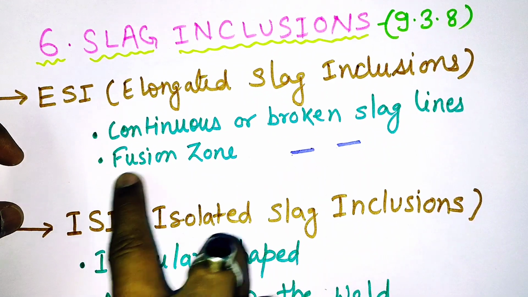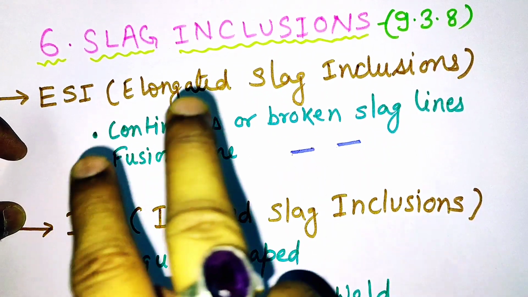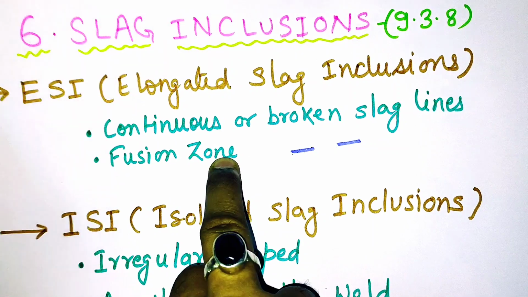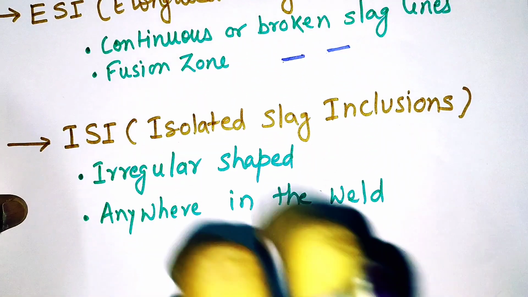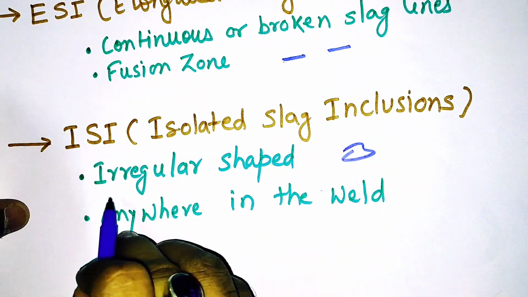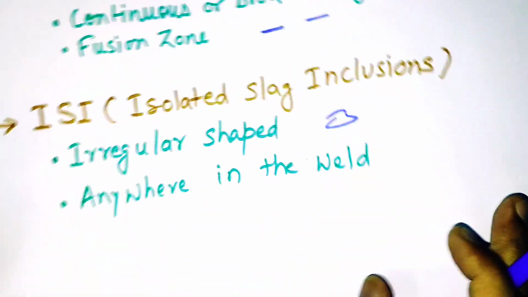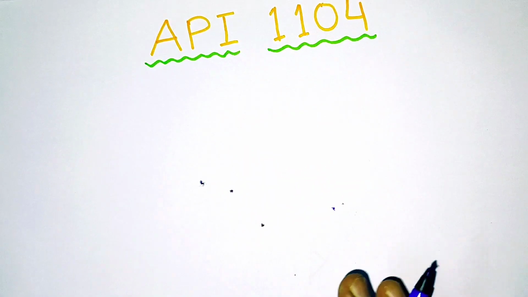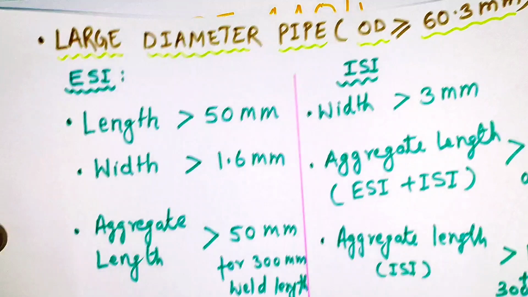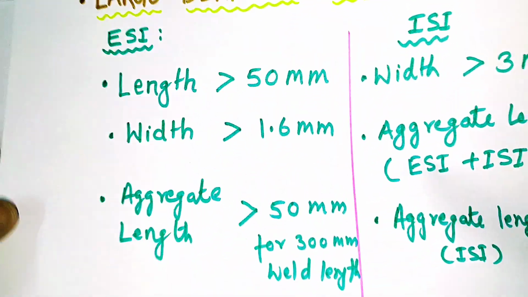If the inclusion is in a line, then this is an ESI. And the second thing is it is found most of the time in the fusion zone, whereas the ISI is of any irregular shape and it can be found anywhere. So now we have understood what is ESI and ISI. We'll see the acceptance or rejection criteria.